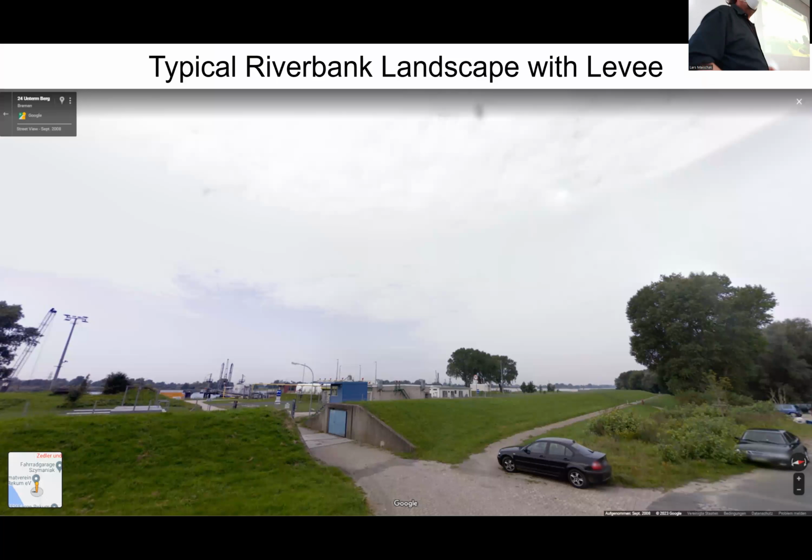So here you have, with Google Street View today, the river landscape showing here the river, and then there is just like all kinds of facilities lined up that can make use of the access to water. And here, a typical levee with a gap that can be quickly closed with a massive metal block that can be pushed in to keep out the water.